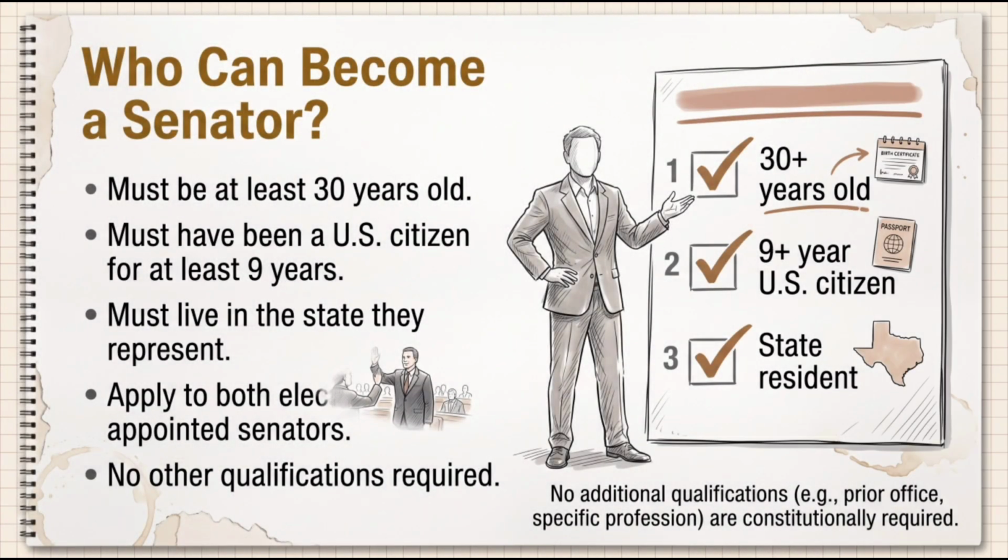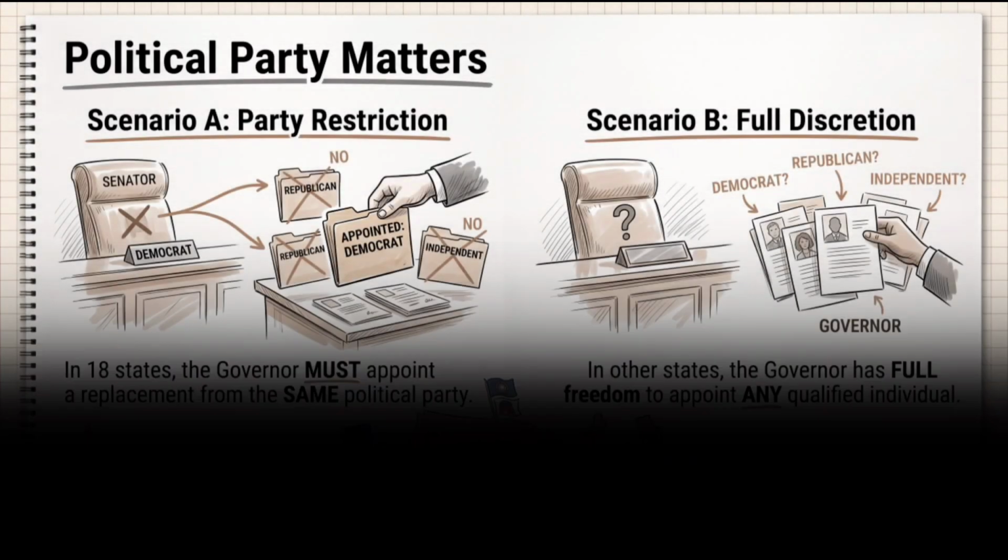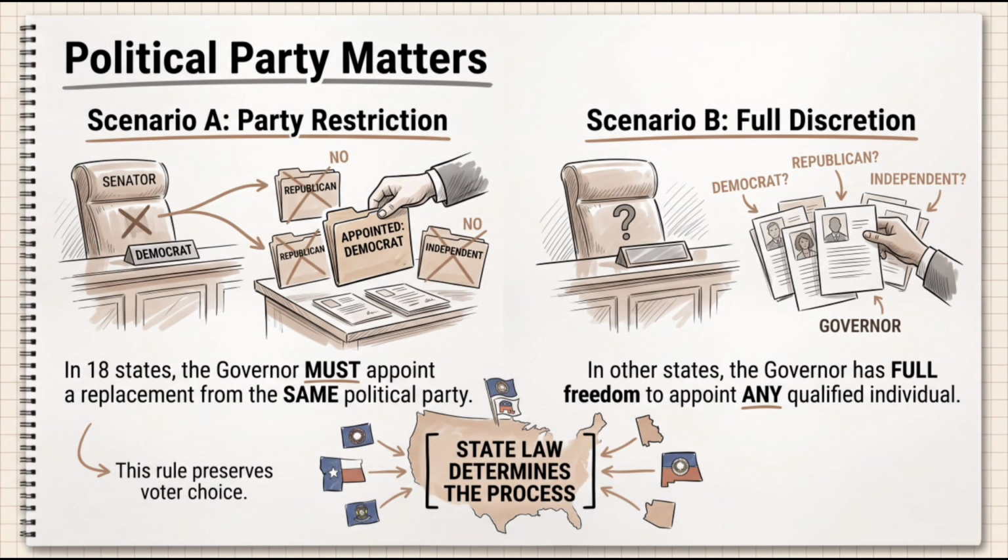Not just anyone can become a US Senator. The Constitution says the person must be at least 30 years old, have been a US citizen for at least 9 years, and live in the state they will represent. Some states require the governor to appoint someone from the same political party as the previous senator. Other states allow governors to choose almost anyone who meets the legal qualifications. These differences are created by state law.